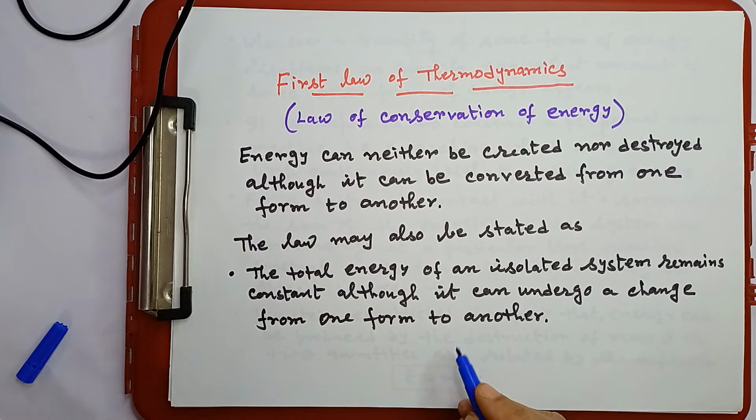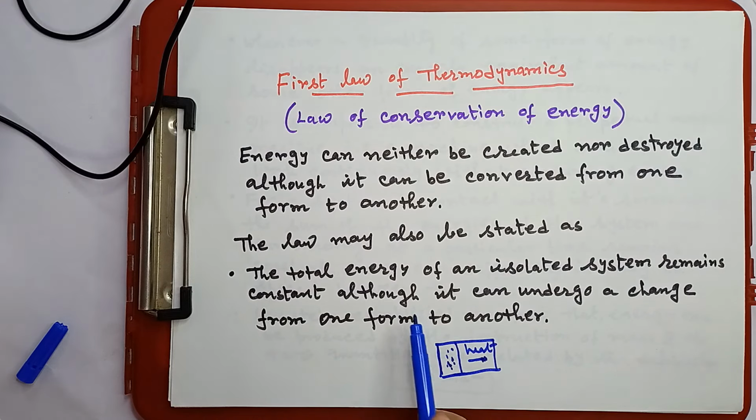Remember, here isolated system means we consider that this is our system, and this is the heat reservoir, and everything is insulated. That means this system, say it is a gaseous system, can take heat from the reservoir or release heat to the heat storage or reservoir. That means heat exchange takes place only between this system and this reservoir.